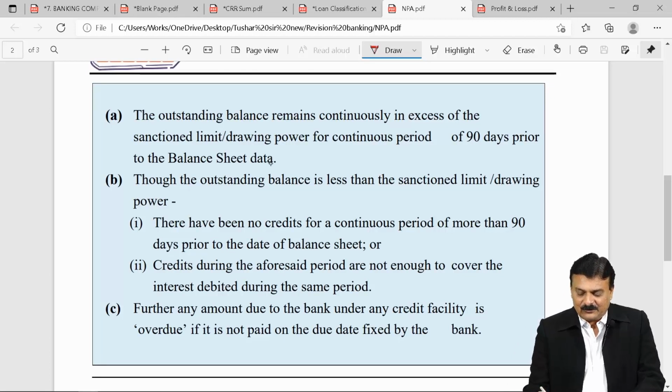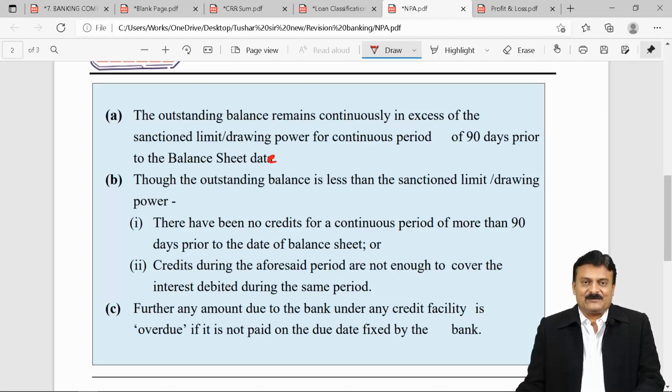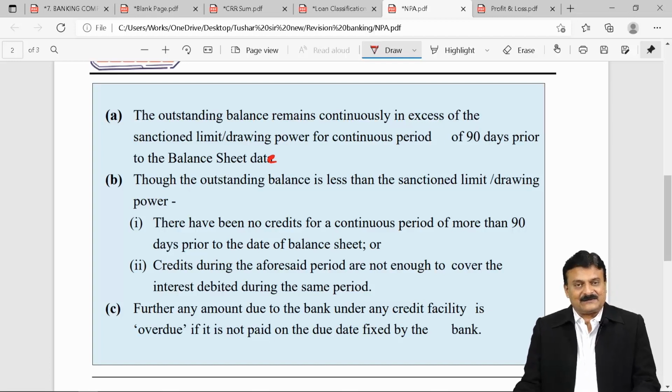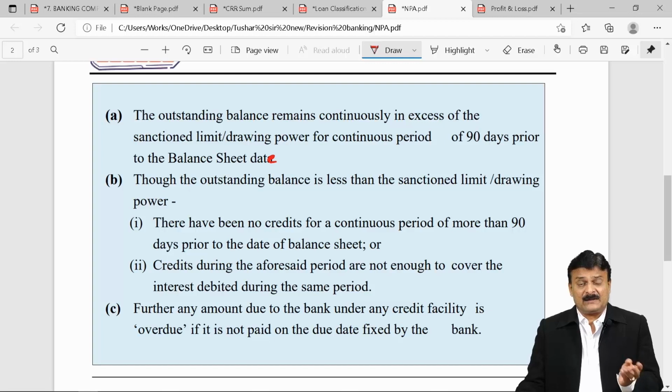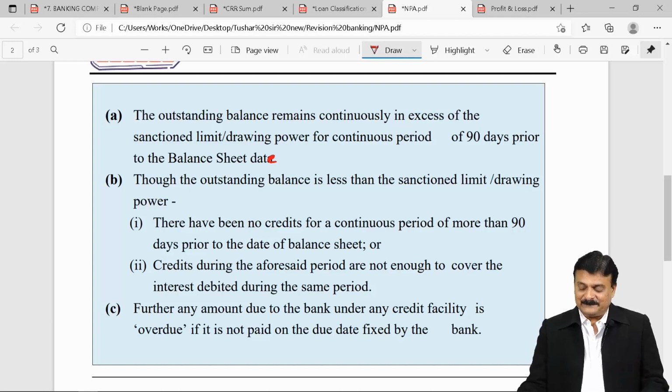This is balance sheet date, not date of data. 90 days before the balance sheet date, the outstanding amount is more than the sanction limit or drawing power. If not, though the outstanding balance is less, means suppose condition number 1 is not fulfilled, then against the sanction limit or drawing power, there have been no credit. What do you mean by there have been no credit?